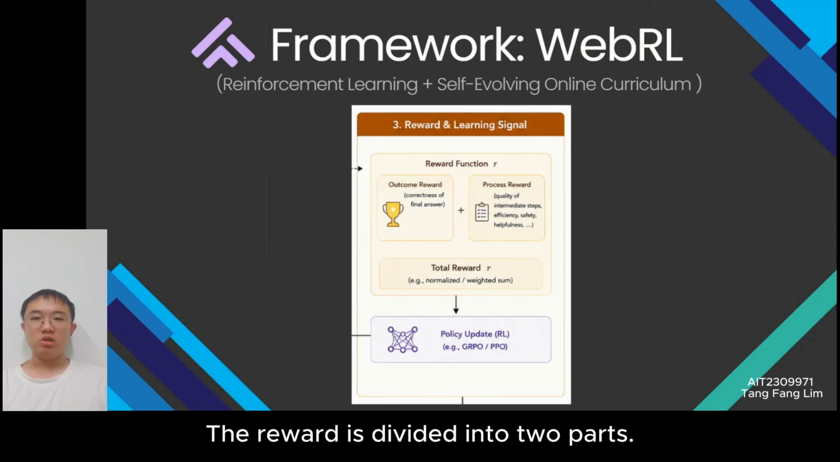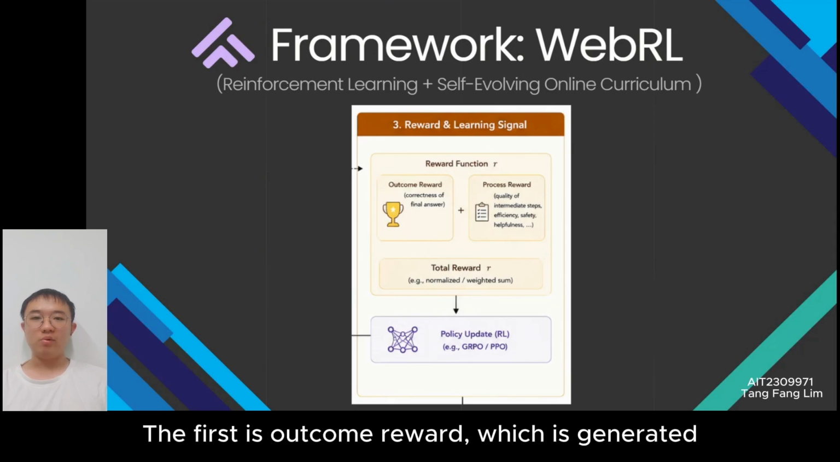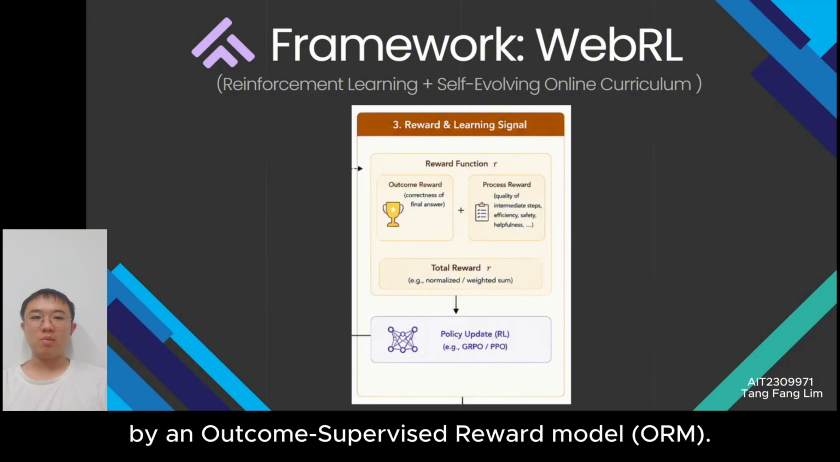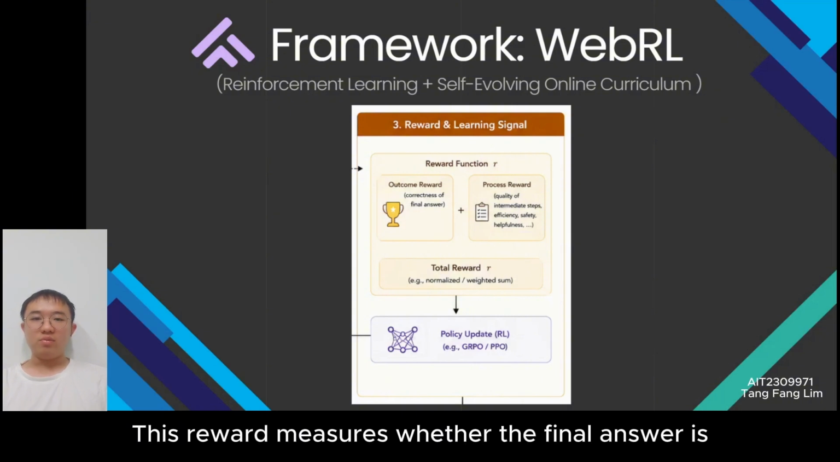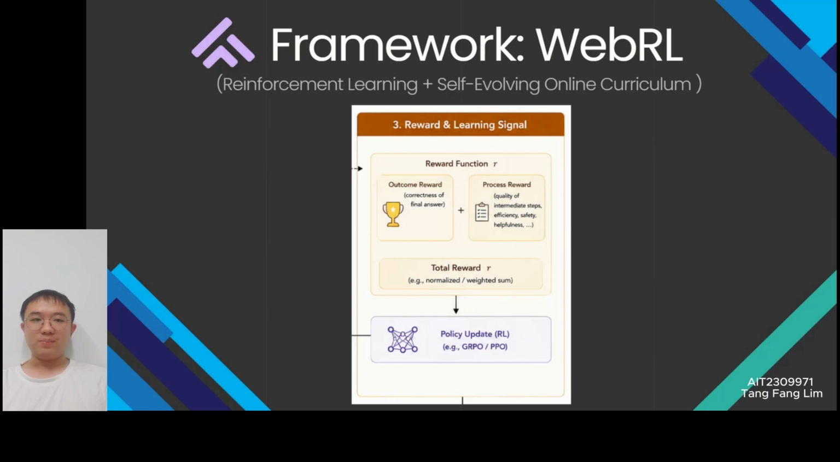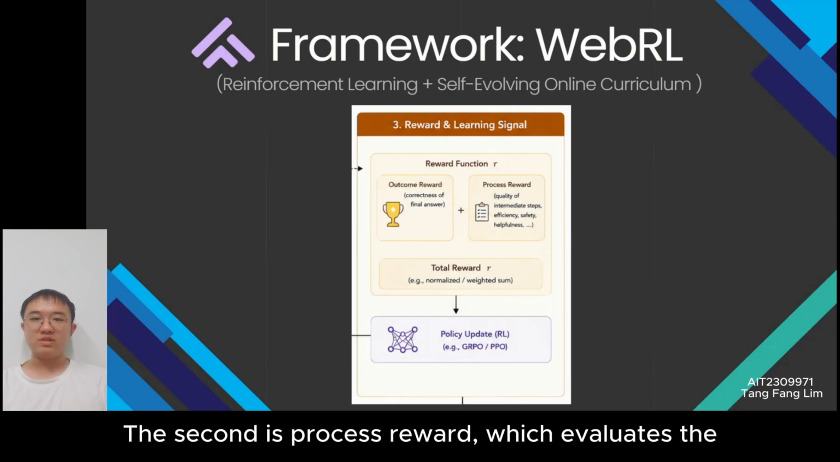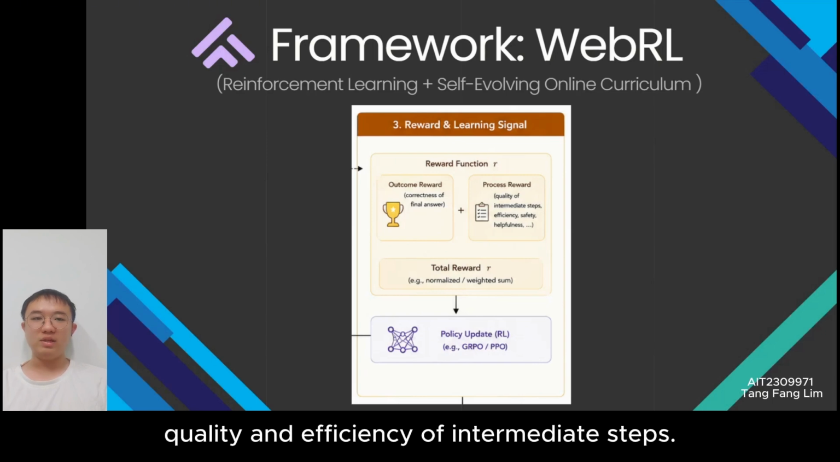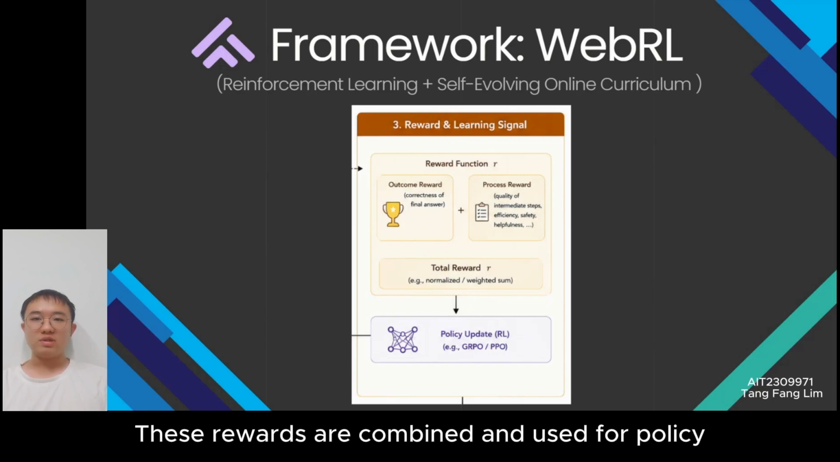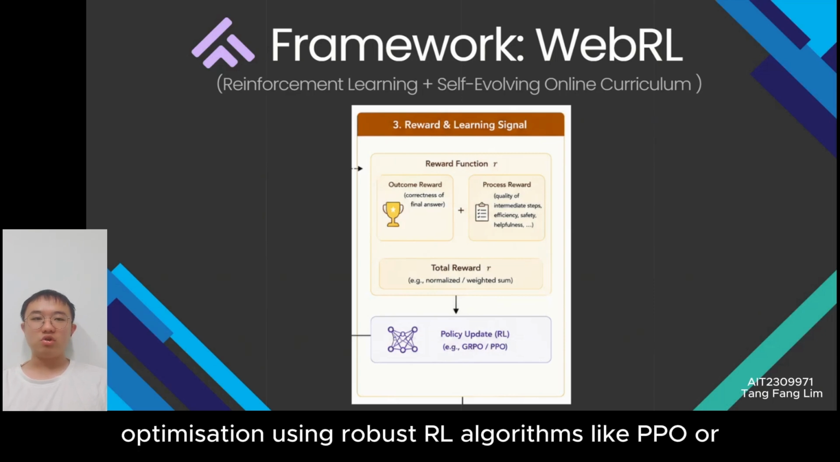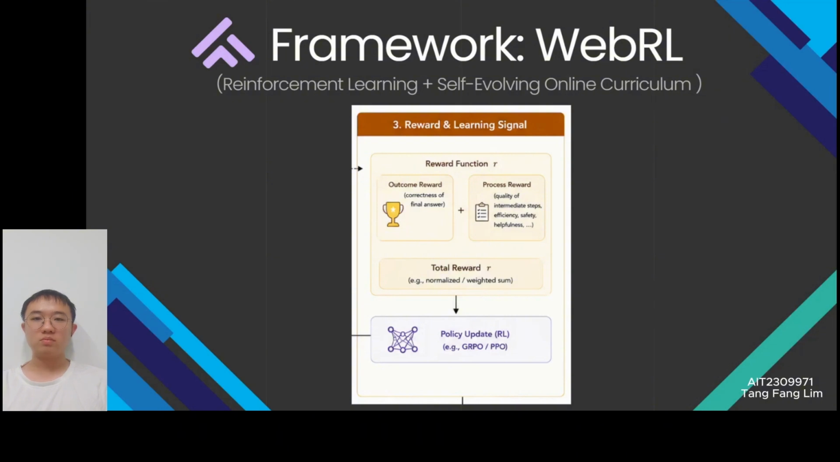The reward is divided into two parts. The first is outcome reward, which is generated by an outcome supervised reward module, ORM. This reward measures whether the final answer is correct. The second is process reward, which evaluates the quality and efficiency of intermediate steps. These rewards are combined and used for policy optimization using robust RL algorithms like PPO or GRPO.